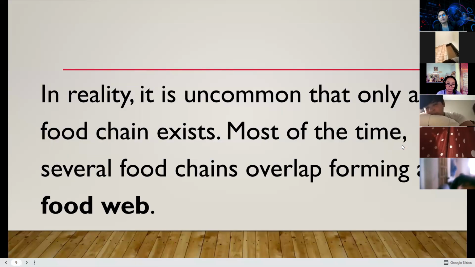In reality, it is uncommon that only a food chain exists. There is no such thing as a sole food chain. Take note again, your snake can actually eat rabbits, and your rabbit is a primary consumer because they only eat plants or grass or vegetables. Most of the time, several food chains overlap, forming a food web. This is now your food web. This is the reality.